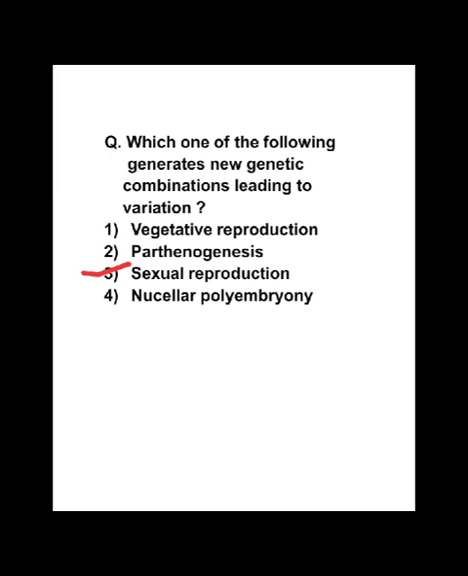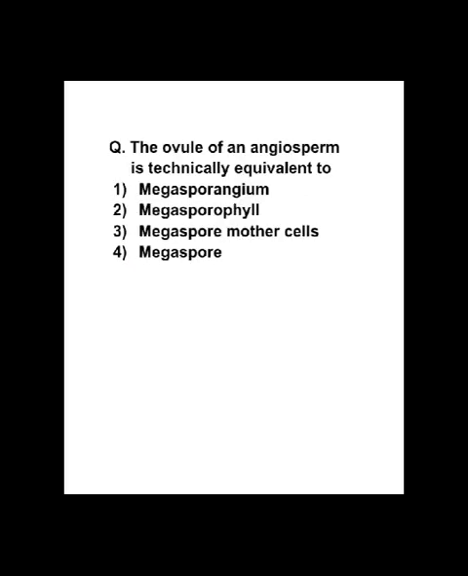And vegetative reproduction occurs through vegetative parts of organisms, for example plants. Parthenogenesis is formation of new individual without fertilization, example frog. So option C, the sexual reproduction bring about variation through genetic recombination is the correct answer.